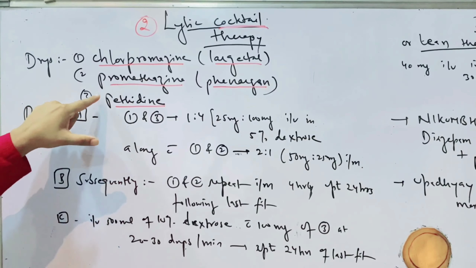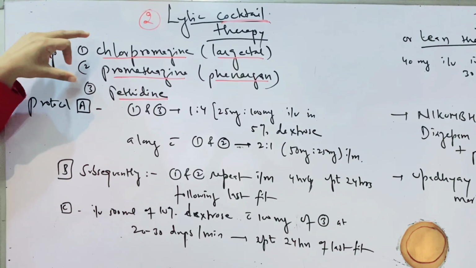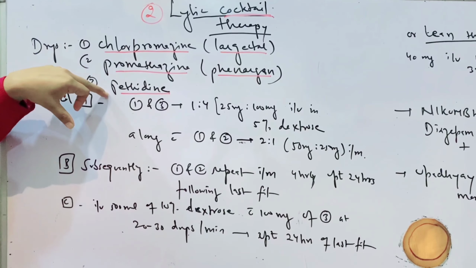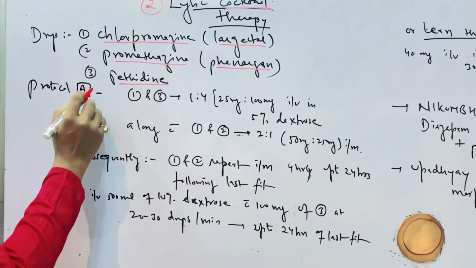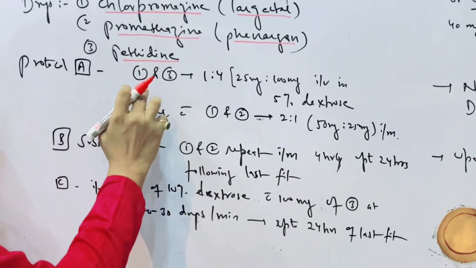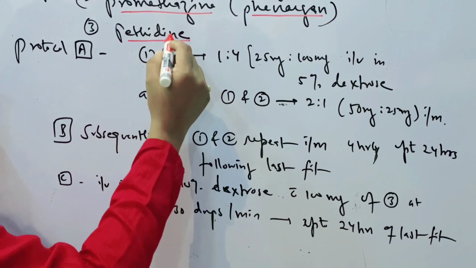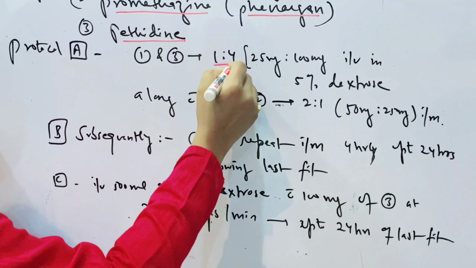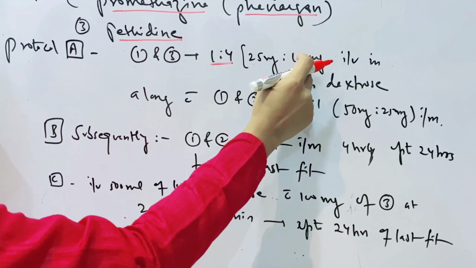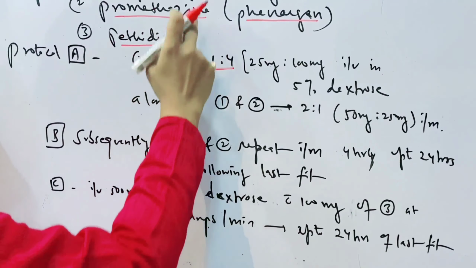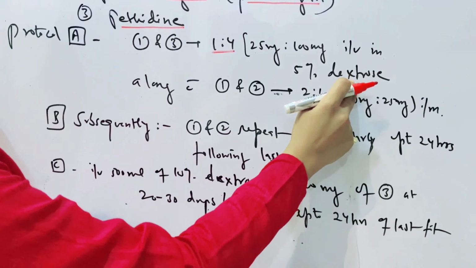And for ease of your learning, it should be remembered in sequence. You will remember it in sequence: chlorpromazine, promethazine, and pethidine. So now, how can we use the drugs? Protocol A says 1 and 3. 1 and 3 means chlorpromazine and pethidine. It should be used in the ratio of 1:4, that means 25 mg of chlorpromazine and 100 mg of pethidine. These two drugs should be given IV in 5% dextrose.